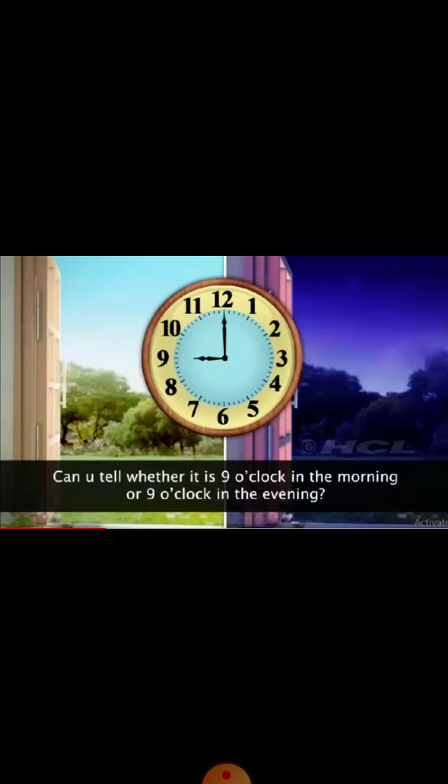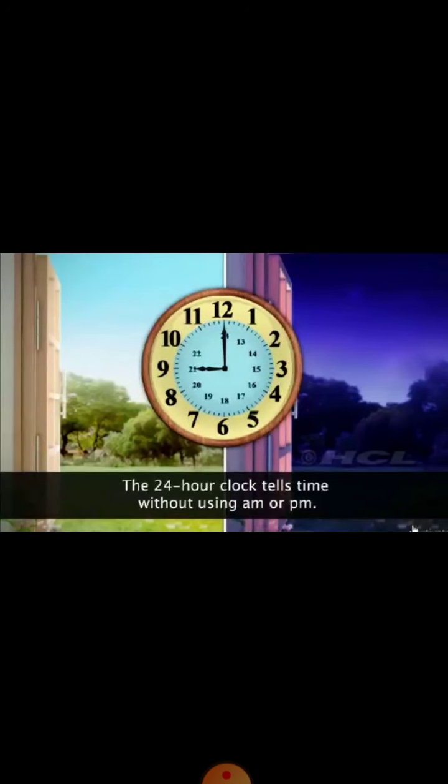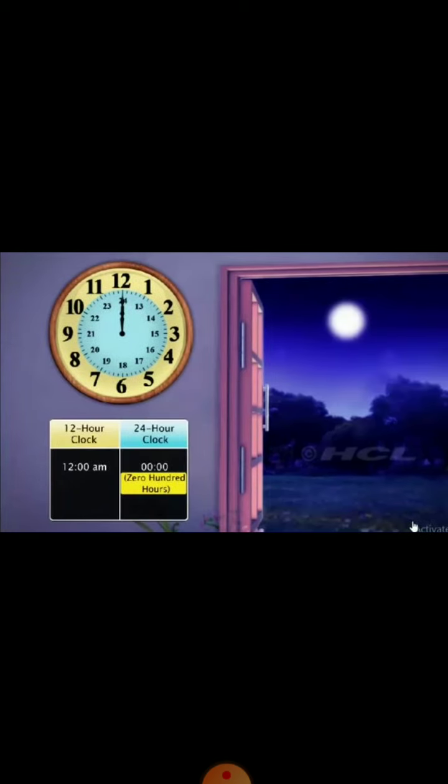So, to solve this problem, we use the 24-hour clock. Because this clock tells the time without using AM or PM. The time in the 24-hour clock is always read in hours. So, my dear students, listen attentively and look at the image also. The time at 12 o'clock midnight or 12 AM is read as 0100 hours.